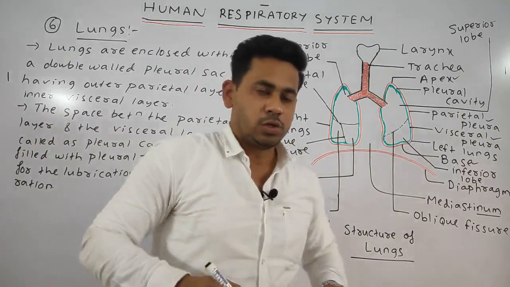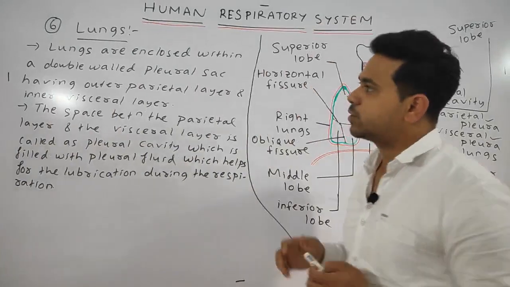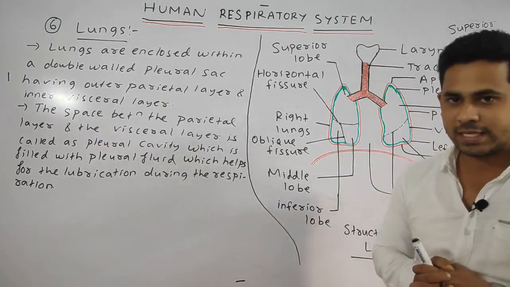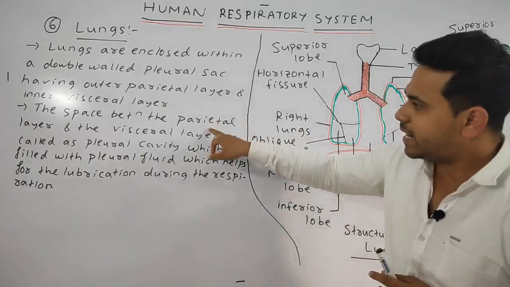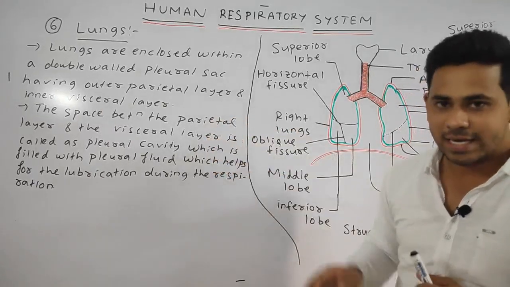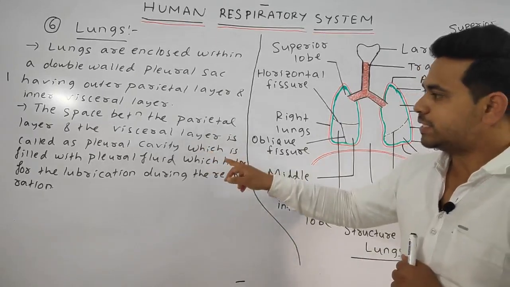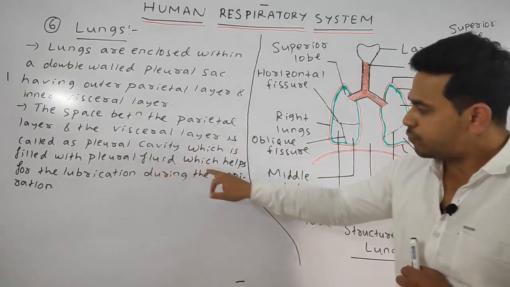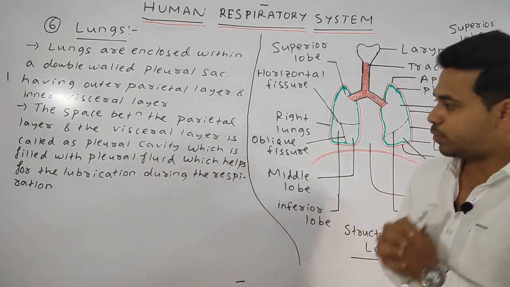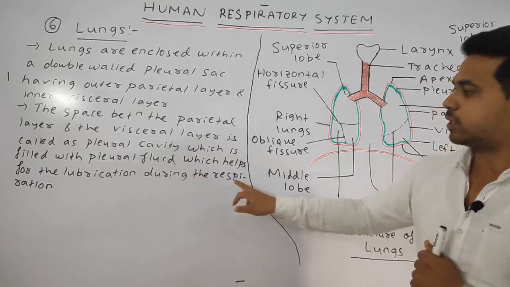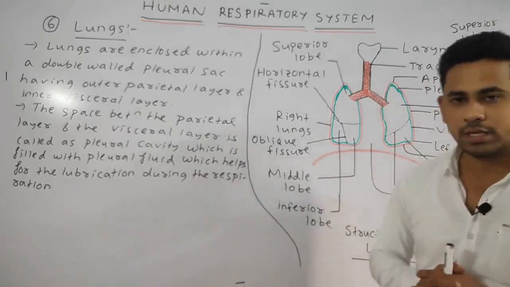So what points have we discussed? The space that is present in between the parietal layer and the visceral layer is called the pleural cavity, which is filled with the pleural fluid, which helps for the lubrication of the lungs during the respiration.